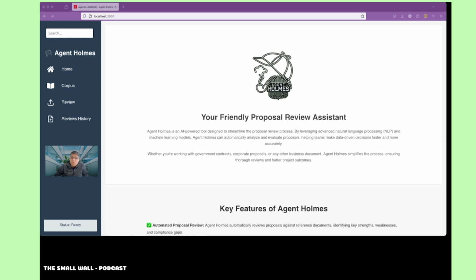So I will walk through my app. I'll first talk about why we need this app, and then I'll walk through the app, and we'll also discuss the source code. First of all, if you have been writing proposals, one of the key problems in the proposal world is writing the right thing. That's been the biggest deal.